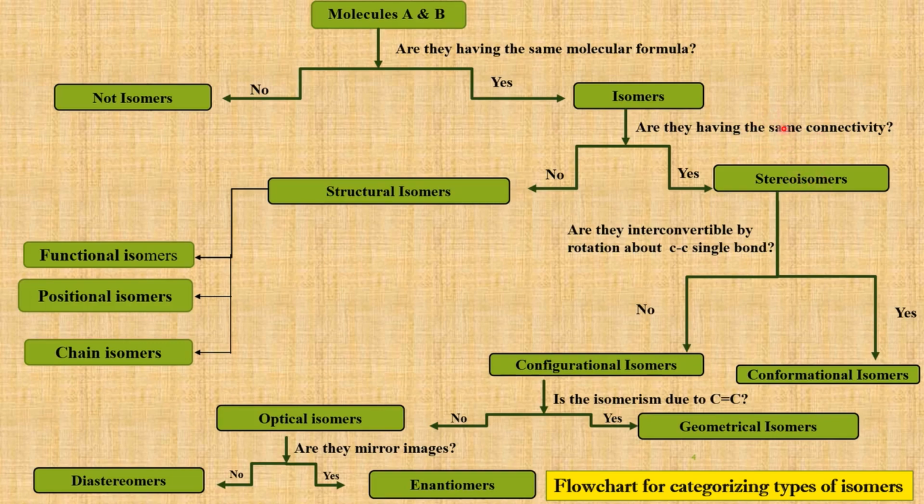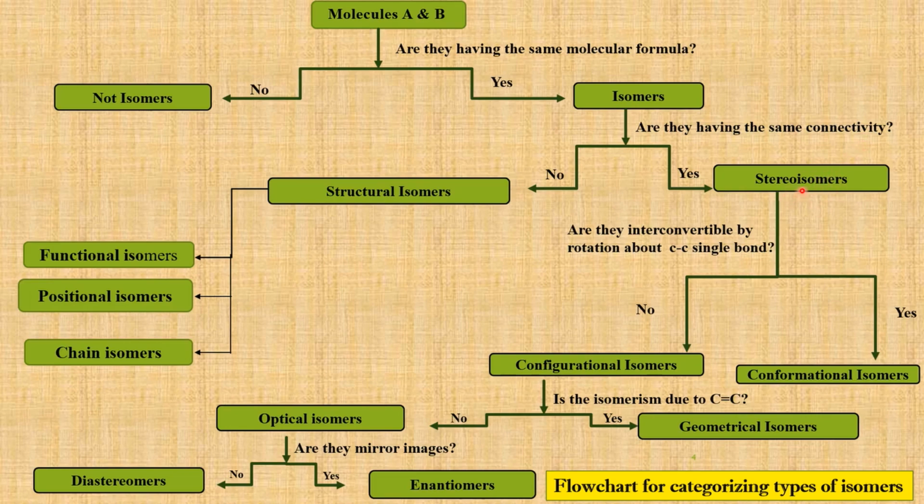If they have some difference in the connectivity of atoms, then they are structural isomers, and there are different types of structural isomers like functional isomers, positional isomers, and chain isomers. Now, if the isomers have the same connectivity of atoms, and they differ only in the spatial arrangement of atoms and groups in three-dimensional space, then they are called stereoisomers.